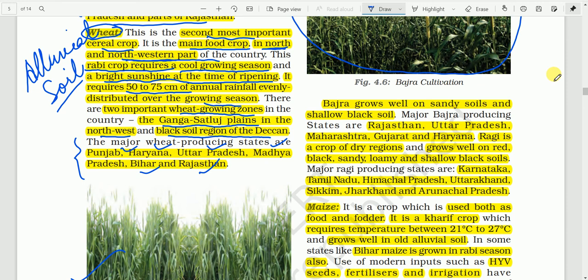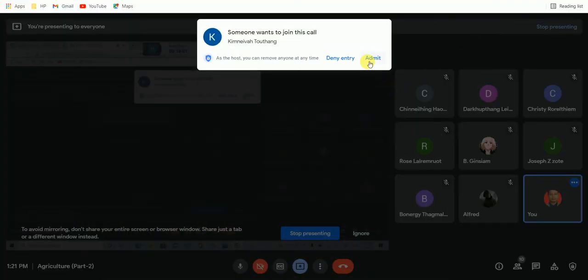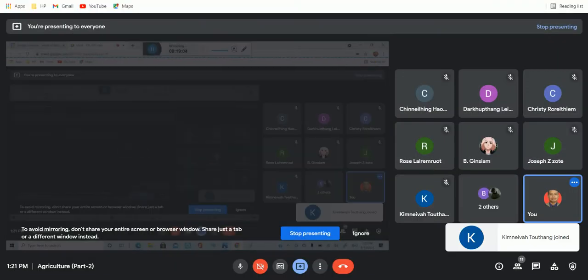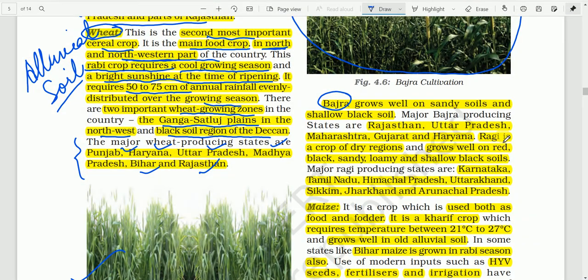Bajra grows well on sandy soils and shallow black soils.